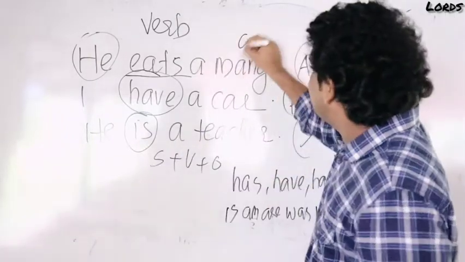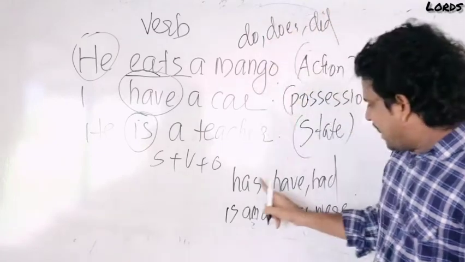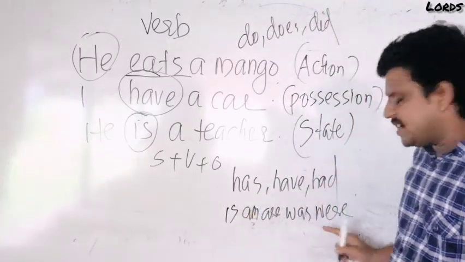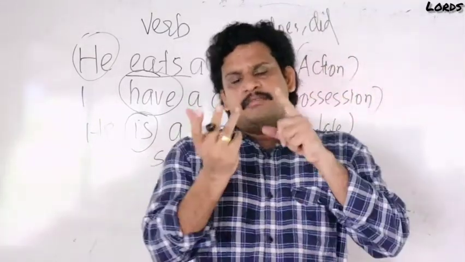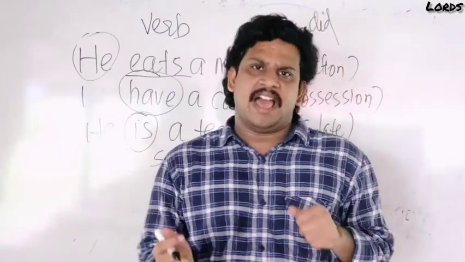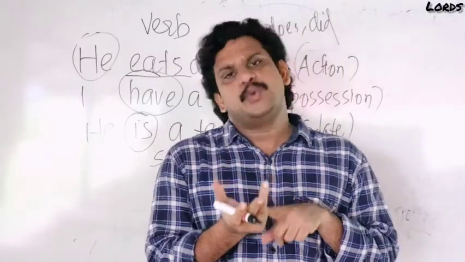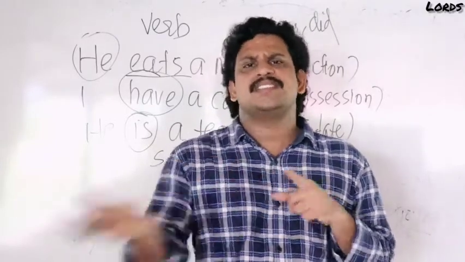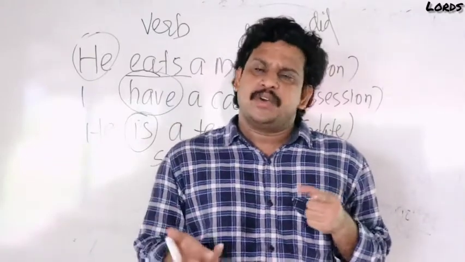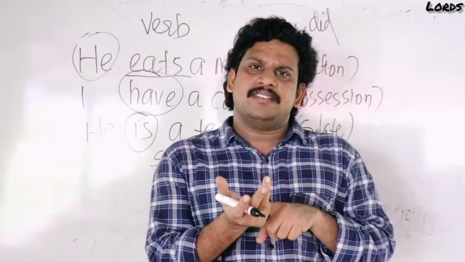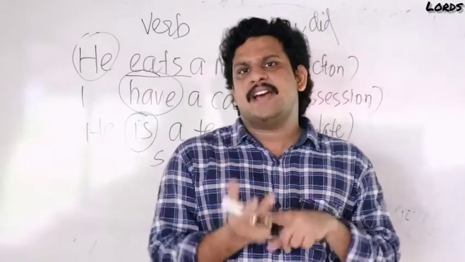Do, does, did are also action. Do, does, did: action. Has, have, had: possession. Is, are, was, were: state. One more time: a verb denotes an action, state, possession. There are so many action verbs in English, but mainly do, does, did, because all the verbs have do, does, did in them. So a verb denotes an action, state: is, are, was, were, only 5 verbs. Possession: has, have, had.